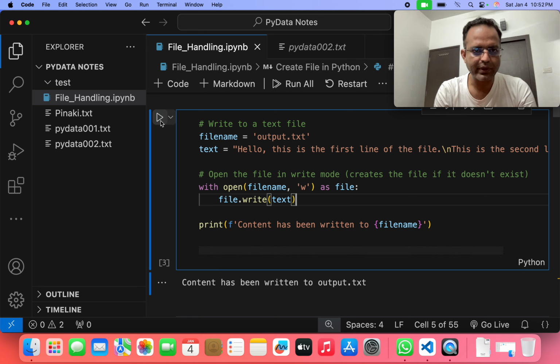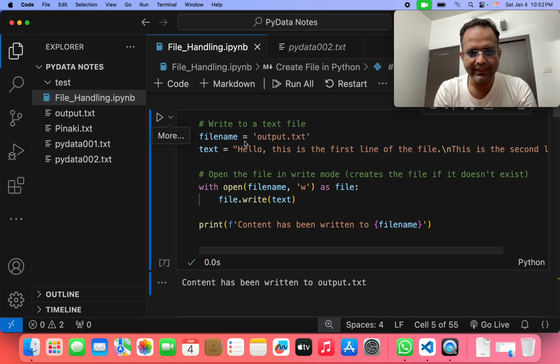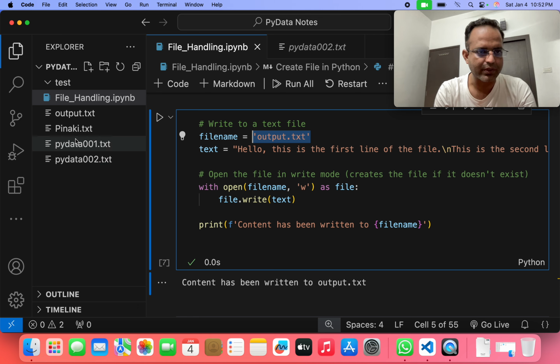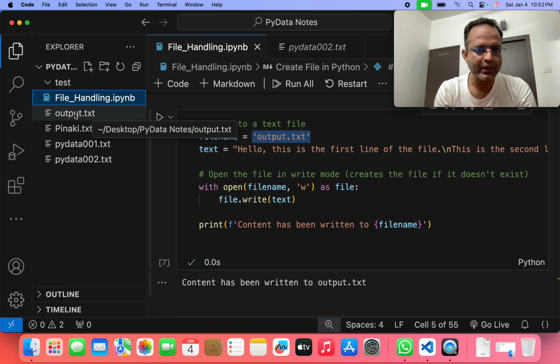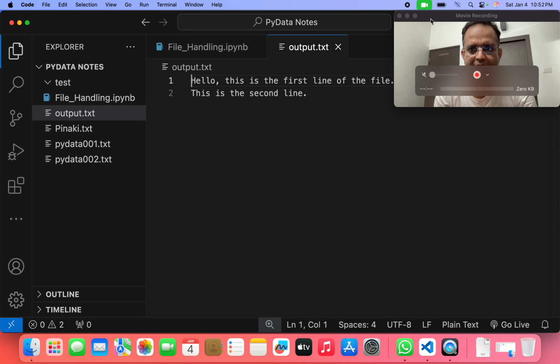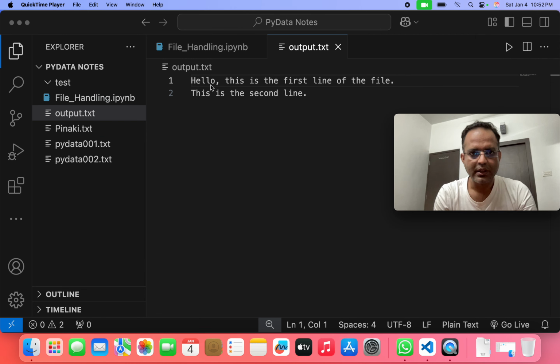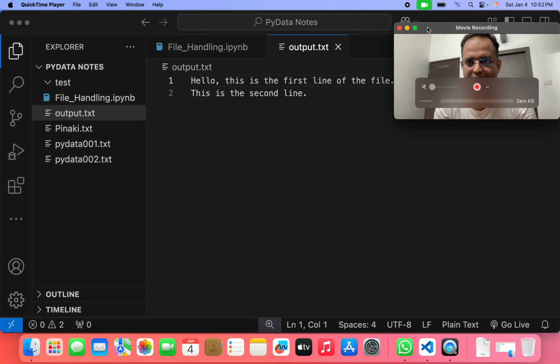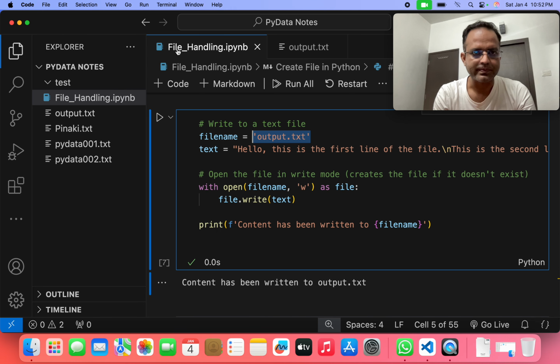So if we run that program, then we can easily see that we just created the file name, output.txt. That file is already created here, output.txt. If we click this file and open it, then we can easily see hello, this is the first line of the file. In the next line, this is the second line. That means we wrote two lines here, which I already wrote within the text variable in this area.